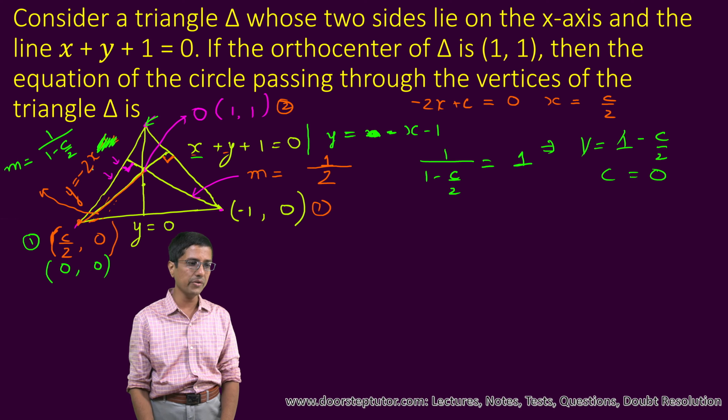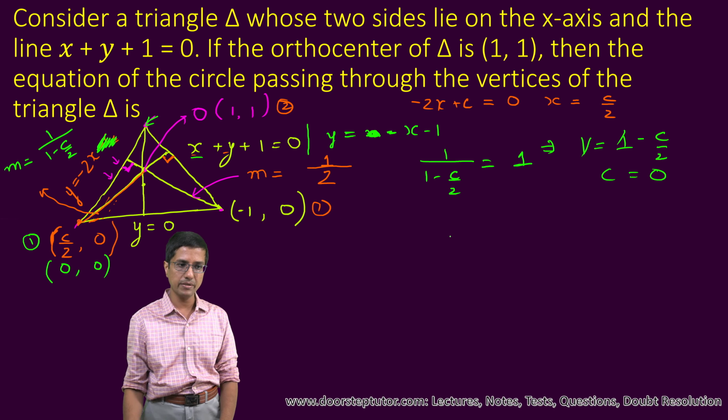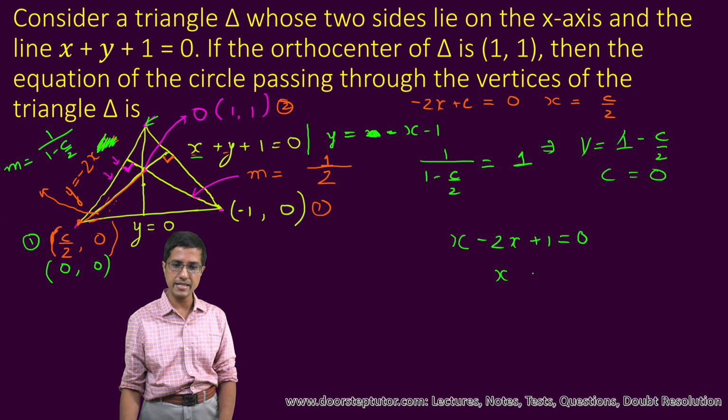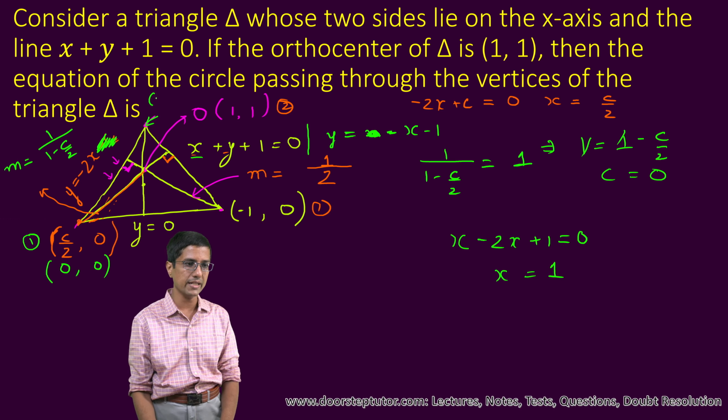So the first thing we do is put y equal to minus 2x here. So this becomes x minus 2x plus 1 is equal to 0. This becomes x equal to 1. Okay, so this comes out to be x as 1. Now what about y? y will come out to be minus 2.